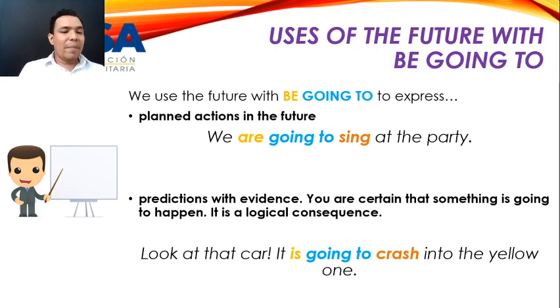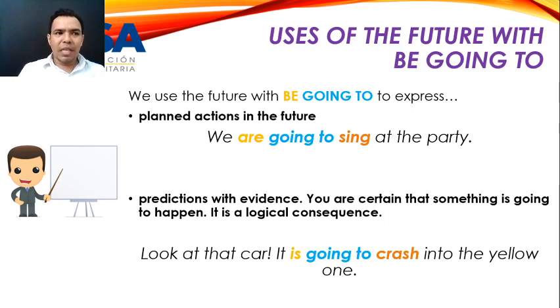So I can make predictions with will and with be going to. With will is a general prediction. I have no evidence, I don't know how, but in my imagination, I say this will happen.